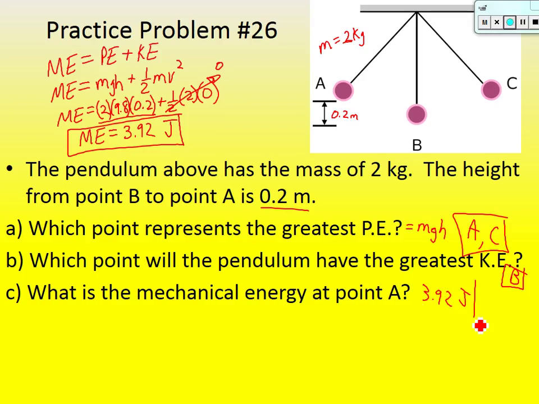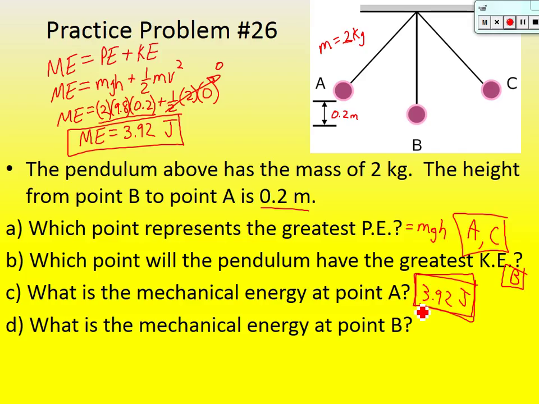3.92 joules. Guys, will that ever change no matter where you're at on its swinging motion here? So what's the mechanical energy at point B? 3.92. What's its mechanical energy going to be at point C? 3.92. Now if I stop somewhere in between, what's its mechanical energy going to be? 3.92. So that's going to be important to remember.